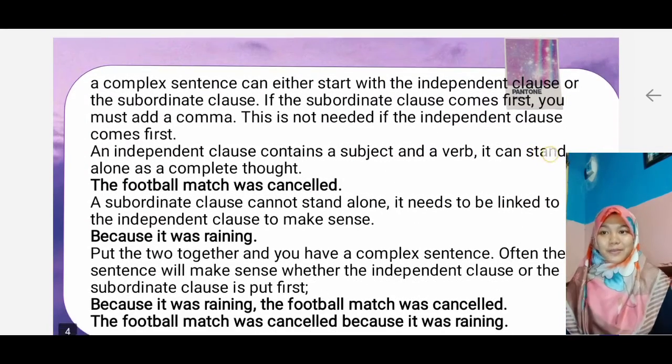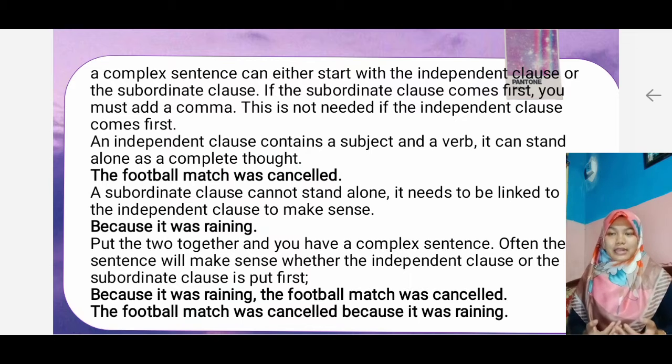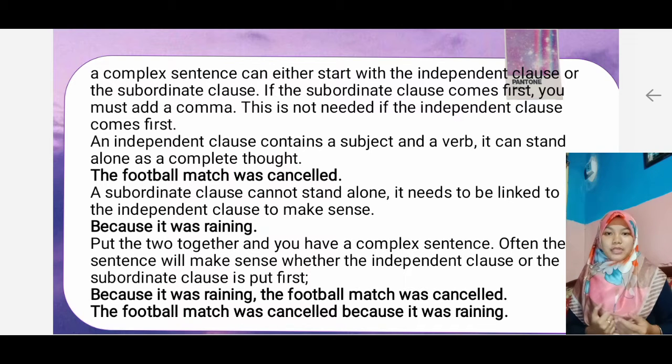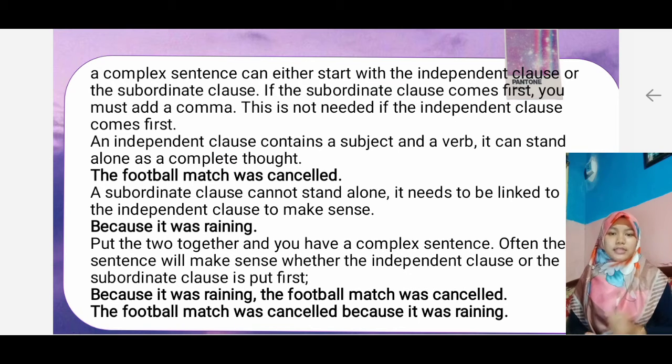Okay, remember. A complex sentence can start with either the independent clause or the subordinate clause. If the subordinate clause comes first, you must add a comma, and this is not needed if the independent clause comes first.